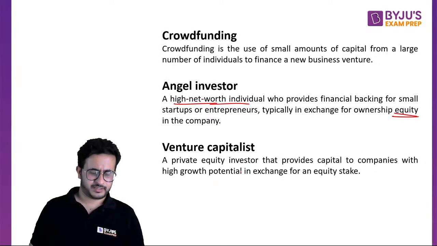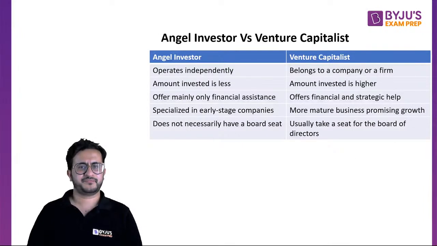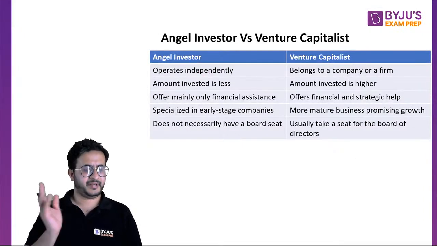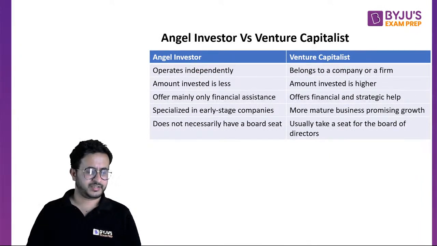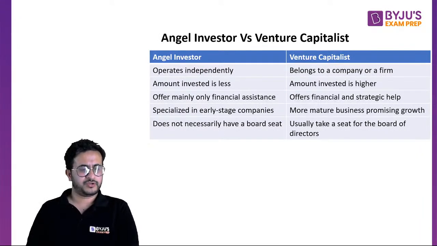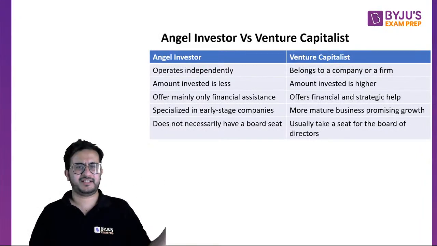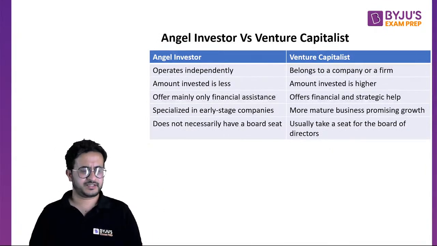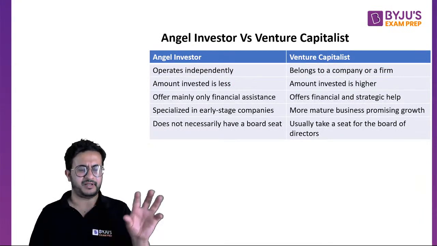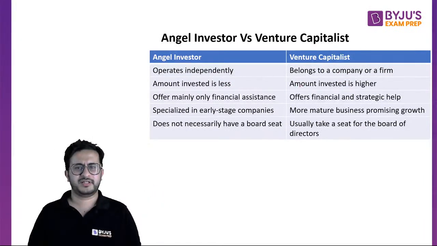Now, the difference between angel investor and venture capitalist. An angel investor is an independent person. Yes, they can be friends, they can be family, they can be some known persons also, right? Not necessarily related only. They can be non-relatives also, but at a very starting stage, right? And venture capitalists basically belong to a company or a firm. Their investment amount, if you compare, will be higher in the case of a venture capitalist.